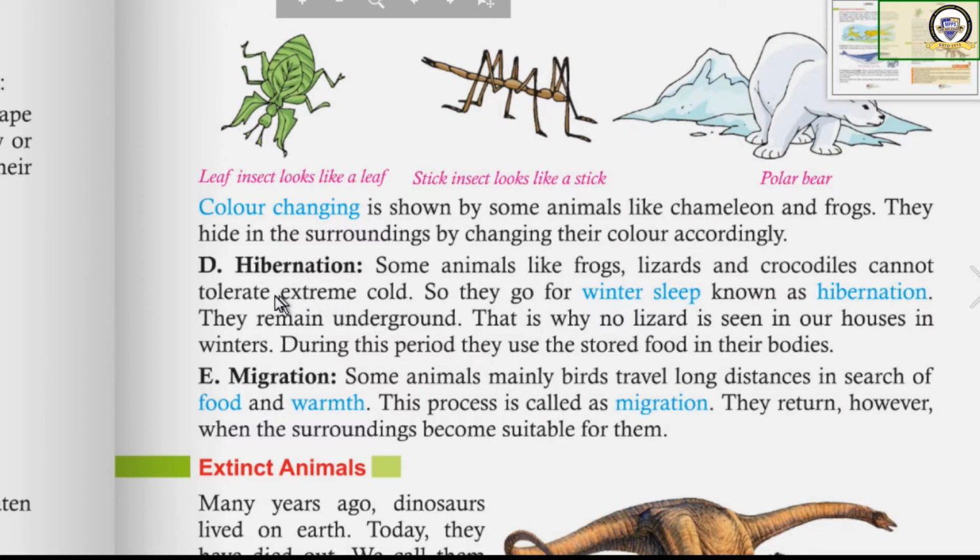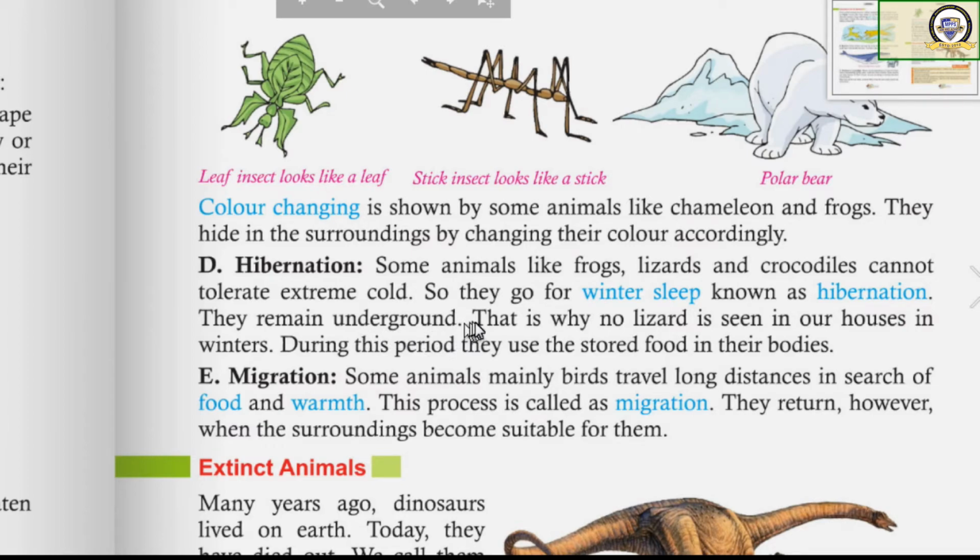Okay, next one is hibernation. What is hibernation? Hibernation means some animals like frogs, lizards and crocodiles cannot tolerate extreme cold. These animals cannot live in the extreme cold. So what do they do? They go for winter sleep, which is known as hibernation. They go for a deep winter sleep. During the winter sleep, they remain under the ground.